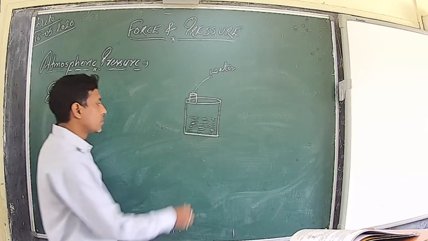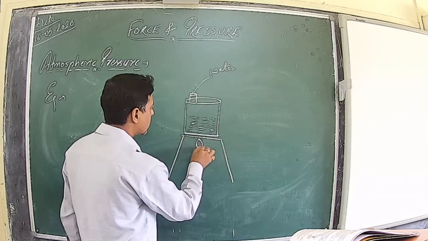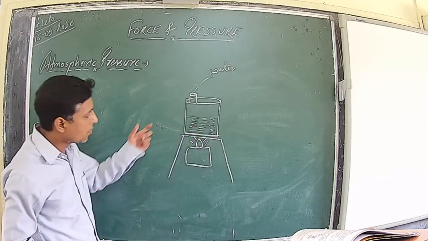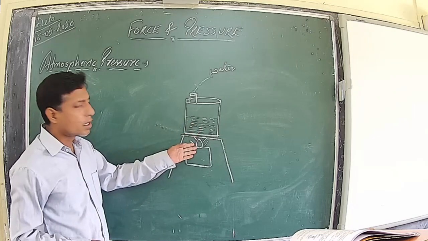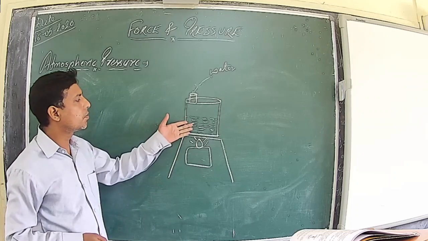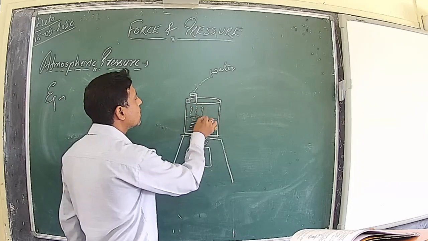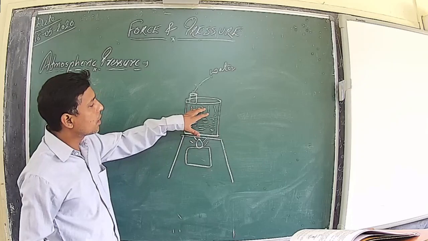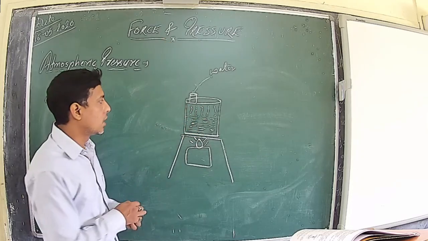Now after doing this, you put it on a tripod stand and start heating the water filled in the tin can with the help of a burner. What will happen? The water inside the can will start absorbing heat and its temperature will start increasing. After some time, when it reaches the boiling point, we will observe the formation of steam above the surface of water. Once the water has started boiling, it means the air which was present inside the vacant portion has been pushed in an outward direction.